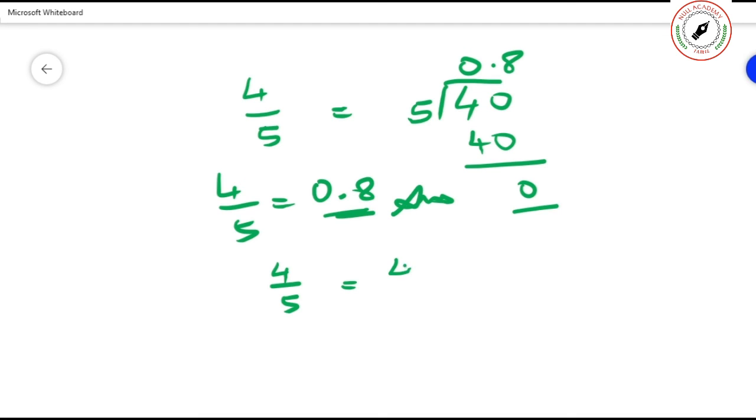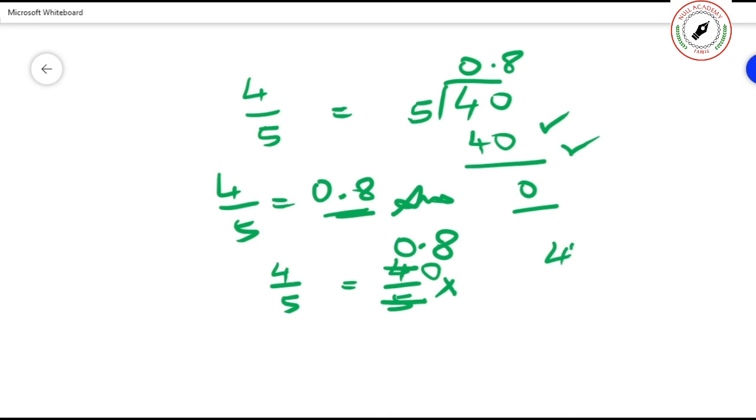Just see, 4 by 5, isn't it? Then do this one. Any number? Nothing, 0. Then add up 0, put a dot, and similarly put 8. If you find it difficult, just do this method. You try with another number.